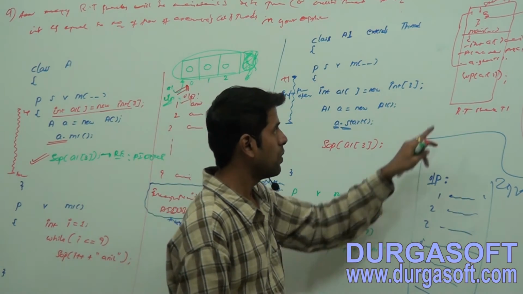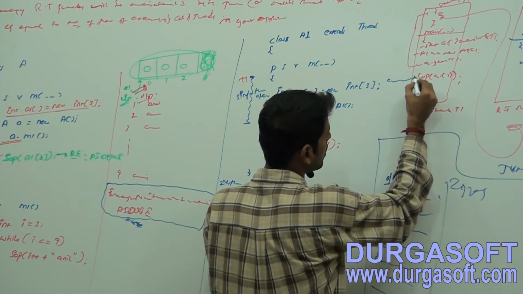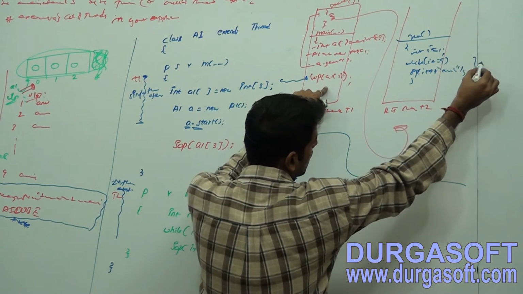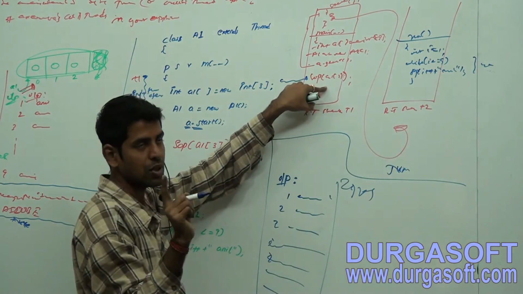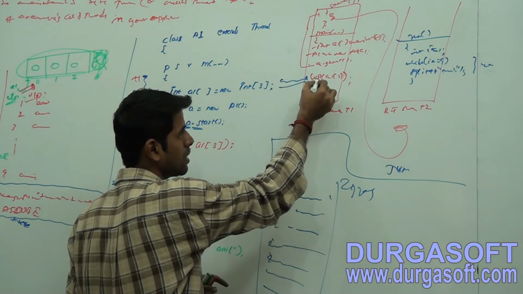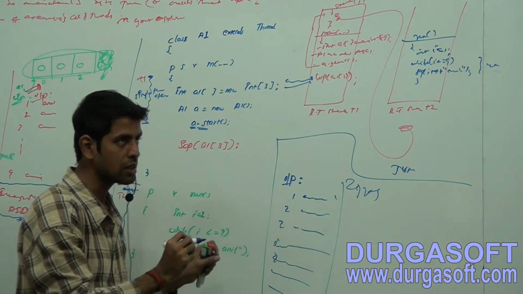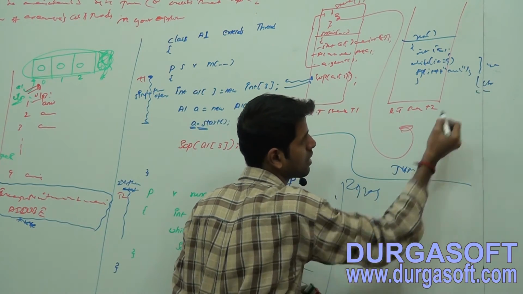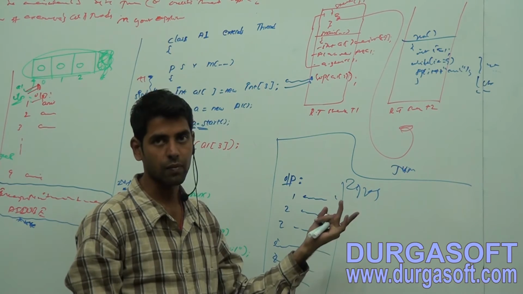Observe here, when this thread is executing this statement, this thread might be executing the fourth iteration. When this statement is being executed by this thread, here it might be the sixth iteration. It can be anything.